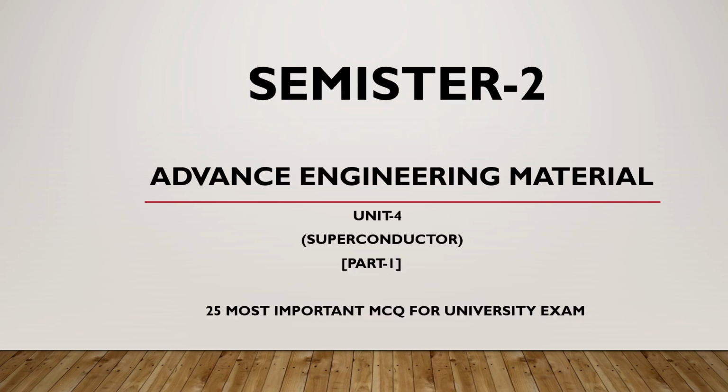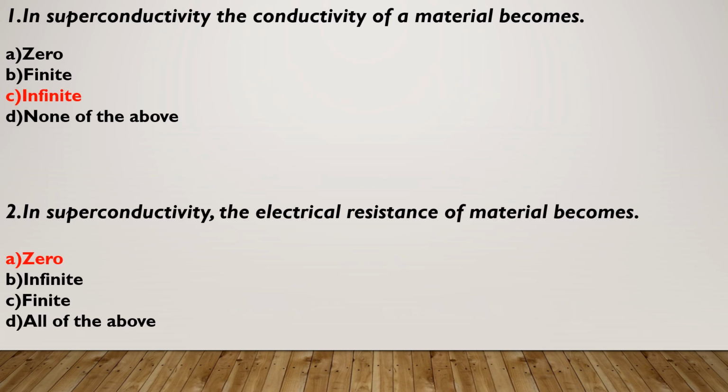Today I am discussing 25 most important MCQs of advanced engineering materials for university exams, which is very helpful in your exam. First, in superconductivity the conductivity of a material becomes: A, 0; B, finite; C, infinite; D, none of the above. The correct option is option C, infinite.